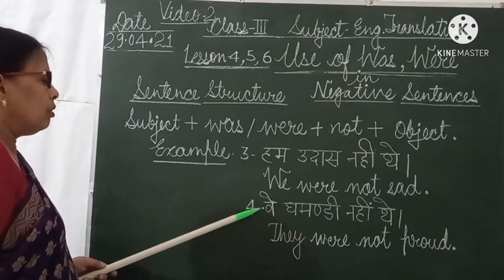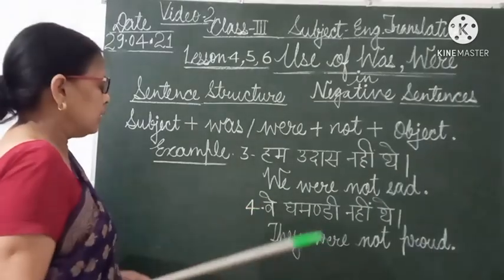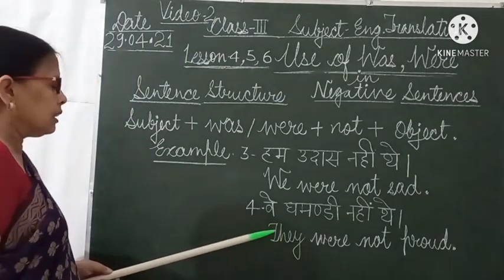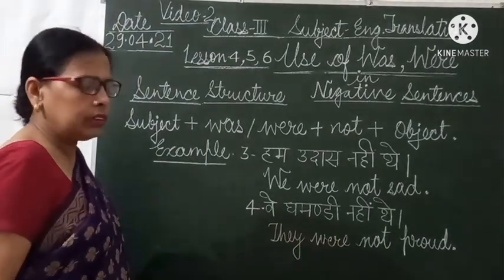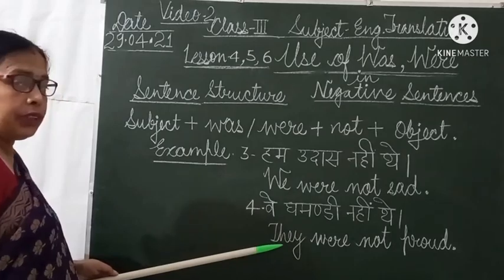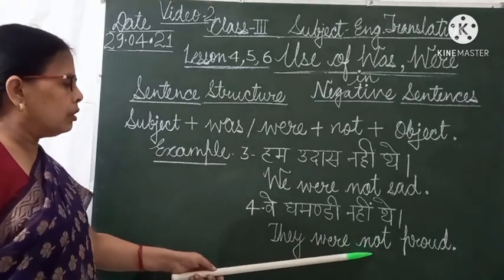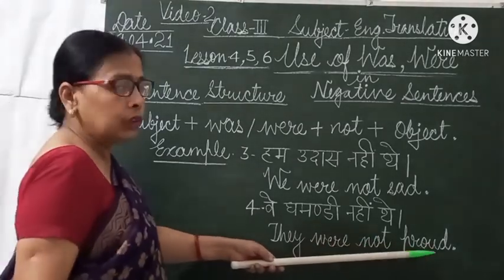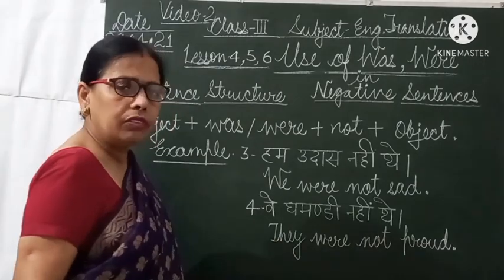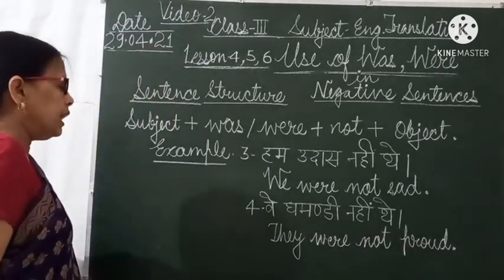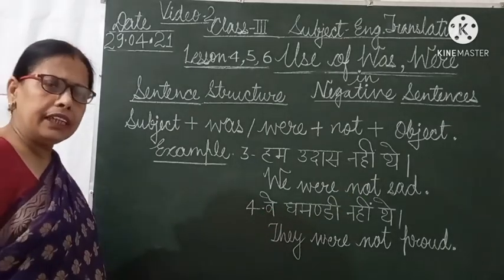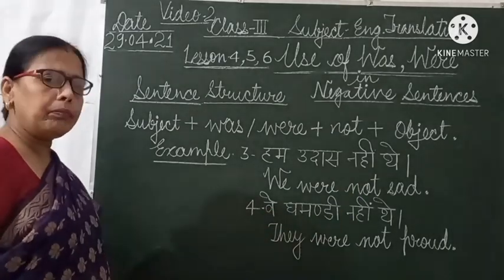Fourth example, वे घमंडी नहीं थे. Translation of the sentence is they were not proud. Firstly I have written subject they, then helping verb were, then not, then proud object, and at the end full stop. And the translation is वे घमंडी नहीं थे, they were not proud.